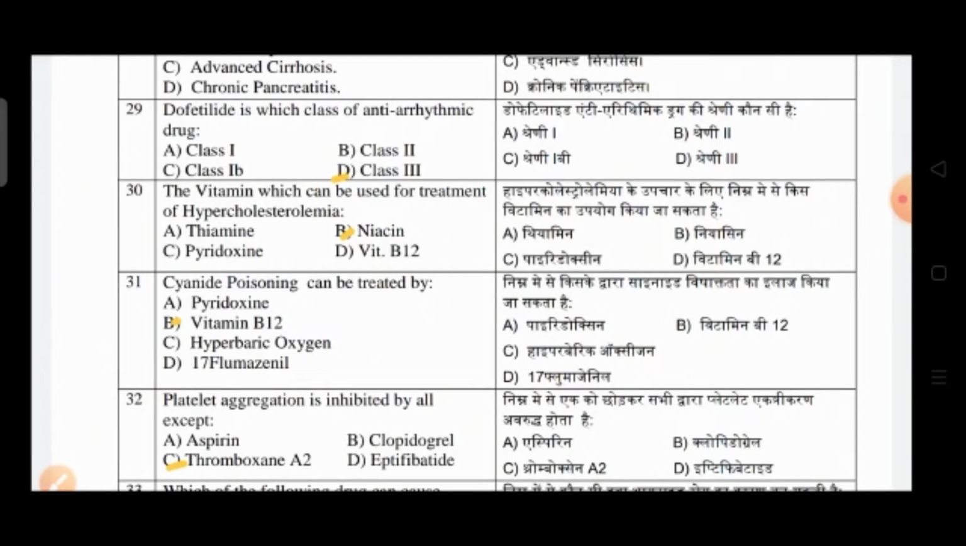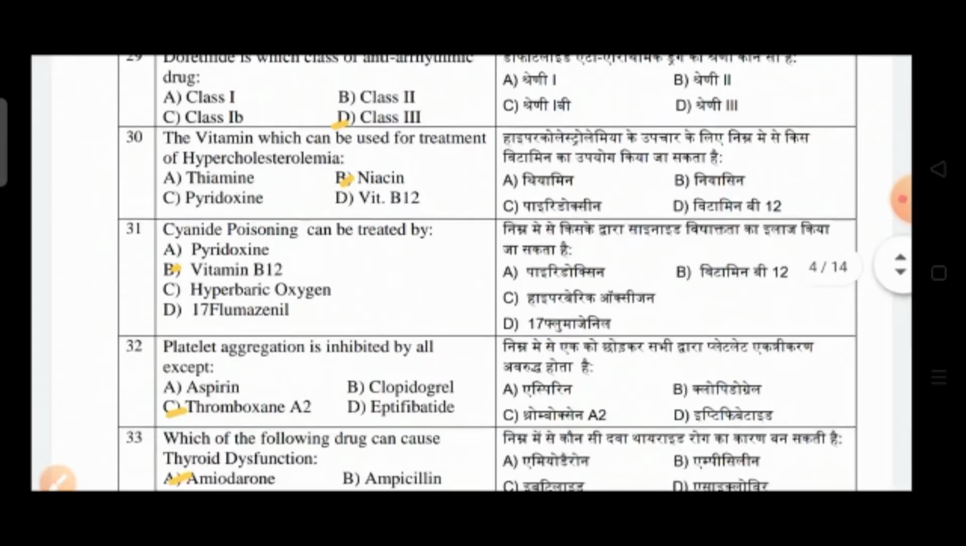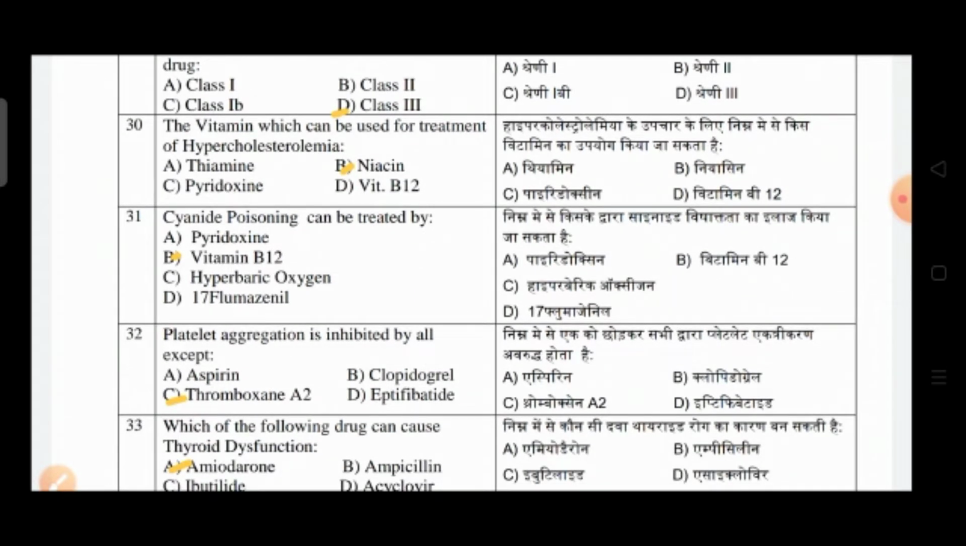Question number 29: dofetilide is which class of anti-arrhythmic drug? Option A is class 1, option B is class 2, option C is class 1B, and option D is class 3. So the correct answer is option D, that is class 3. Question number 30: the vitamin which can be used for treatment of hypercholesterolemia. Option A is thiamine, option B is niacin, option C is pyridoxine, option D is vitamin B12. So the correct answer is option B, that is niacin.